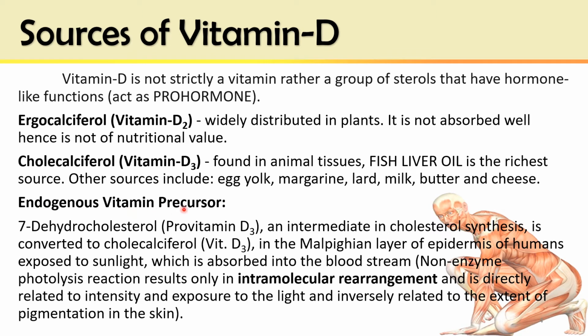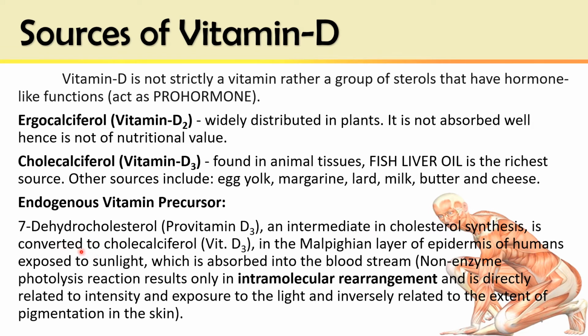Endogenous vitamin precursor. As already told you, vitamin D is synthesized in our body, so it has a precursor which is present in our body. If you recall the cholesterol synthesis in the liver, more than 50% cholesterol is synthesized in our body in the liver, while less than 50% is coming from the diet. 7-dehydrocholesterol, also known as provitamin D3, is an intermediate in cholesterol synthesis in our liver.